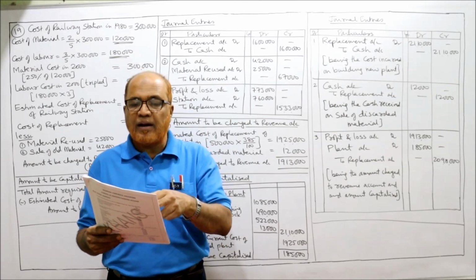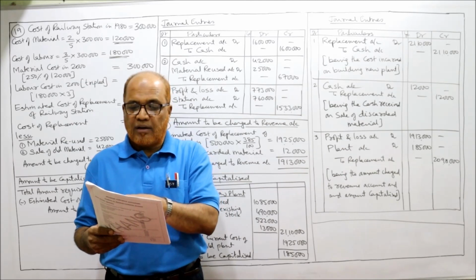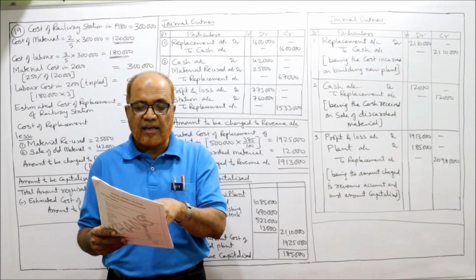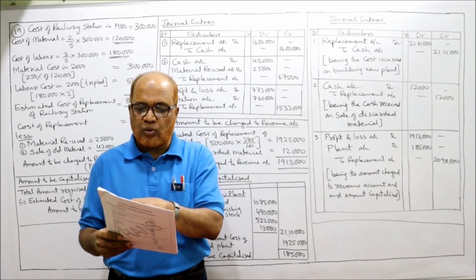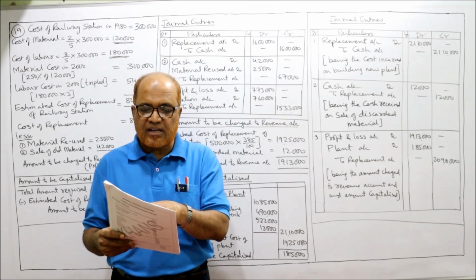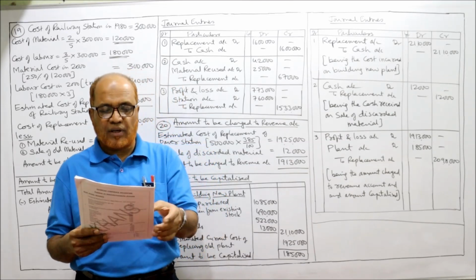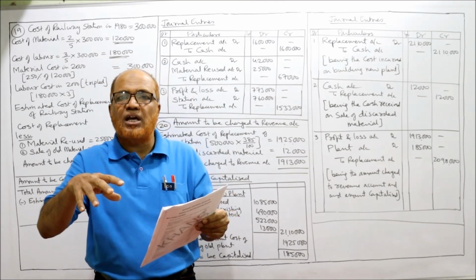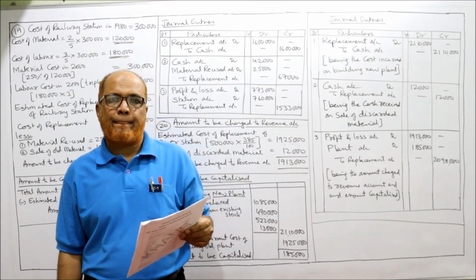For the power plant, they purchased material worth 10,85,000 and used stores worth 4,90,000 from the existing stock. The cost of labor comes to 5,22,000. The estimated supervisory overheads attributed to this project are 13,000. Now see, these are the costs incurred on constructing the new plant.